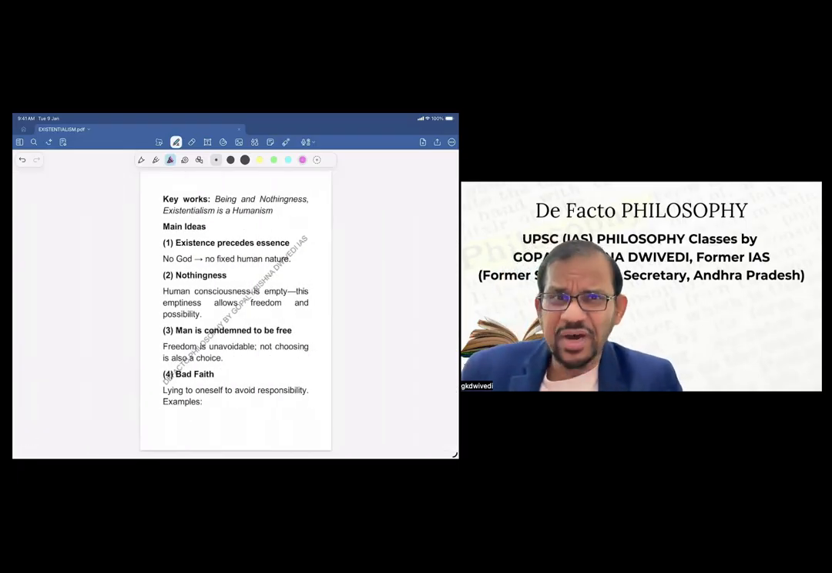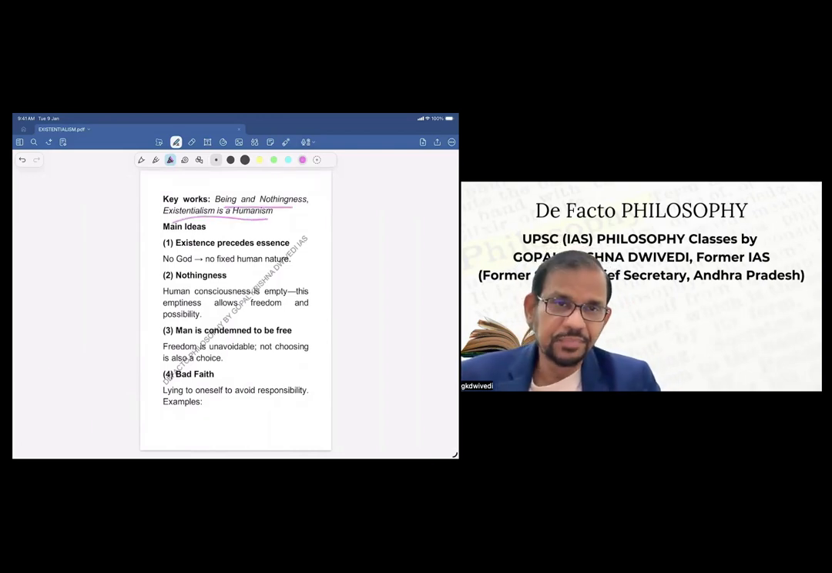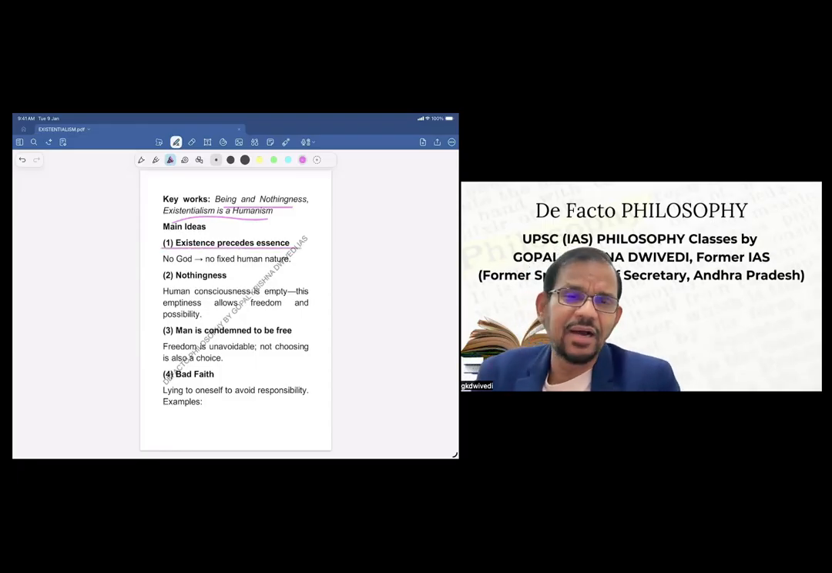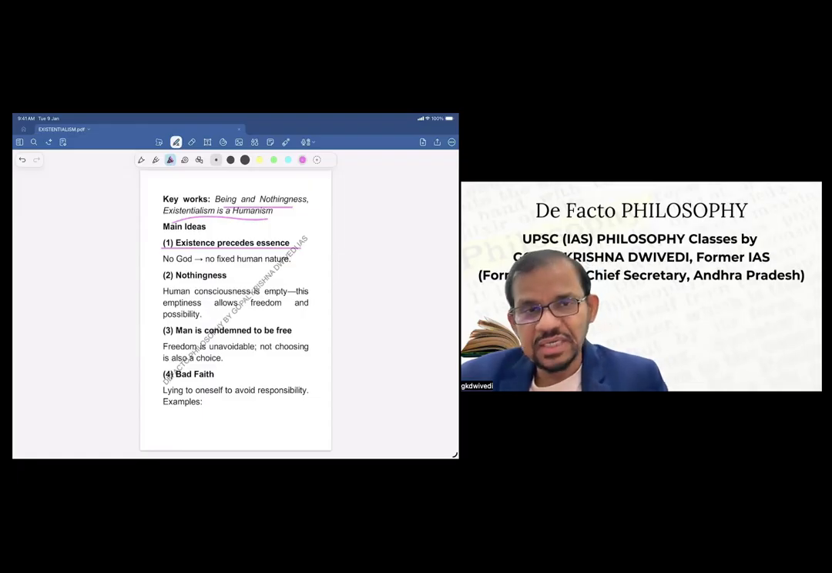His main works, there are two I've quoted: Being and Nothingness, and Existentialism is a Humanism. His main idea, first, is that existence precedes essence. This is the central idea of the whole existentialist philosophy. Existence precedes essence; earlier also we have seen. He says there is no God and there is no fixed human nature. One has to exist and one has to make his own life, basically.